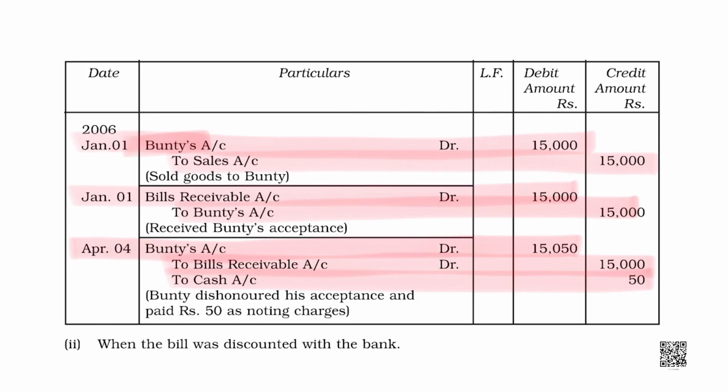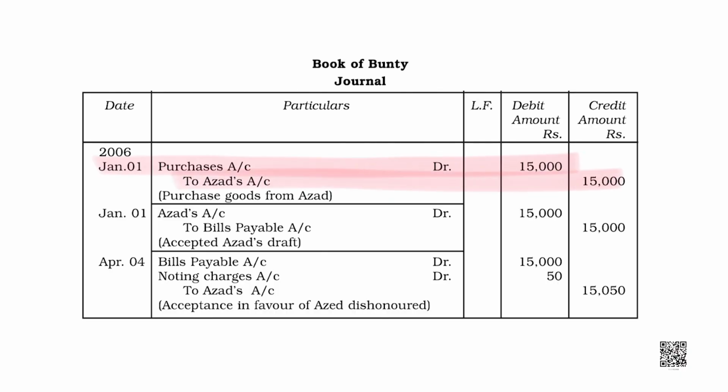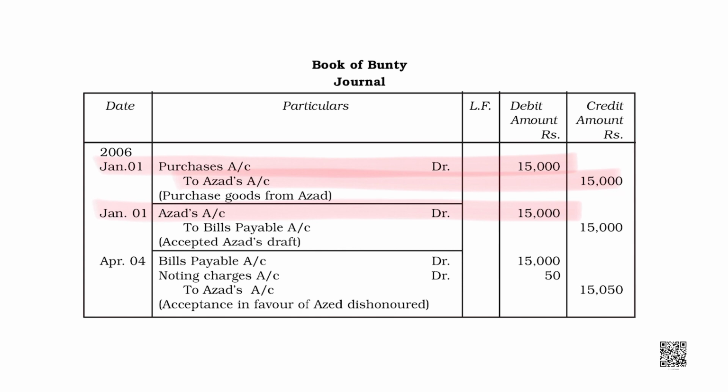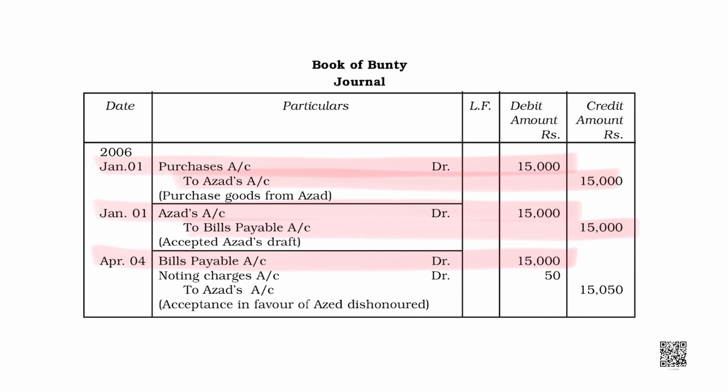Okay? Now, we will see what Bunty is going to record. When Bunty bought goods from Azad, he made purchase account debit to Azad, Azad account debit to bill payable, and maturity is, let us say, 3 months, right? Bill payable is cancelled and noting charges would be debited. Always remember, noting charges would be debited in the books of the debtor only.